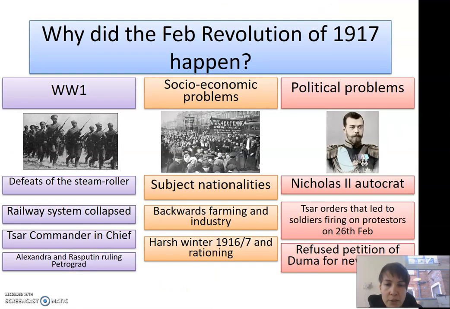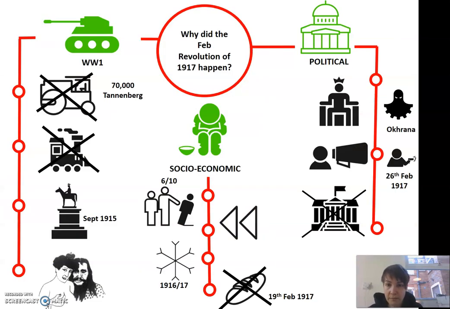So to help consolidate your understanding of this and commit the knowledge to memory, what would be good is if you study the dual coding piece of work you've created, and you initially just follow it through and talk through the reasons why the February Revolution happened.